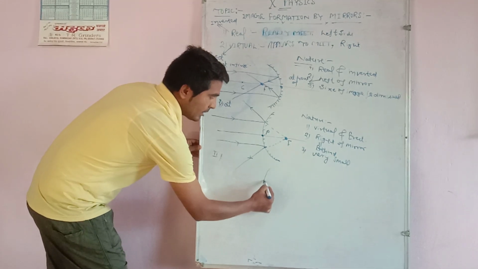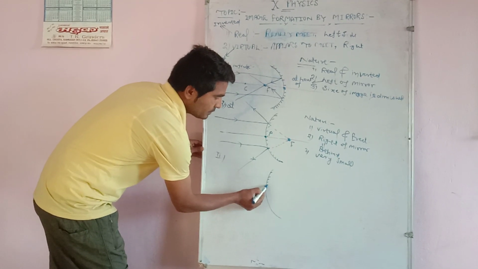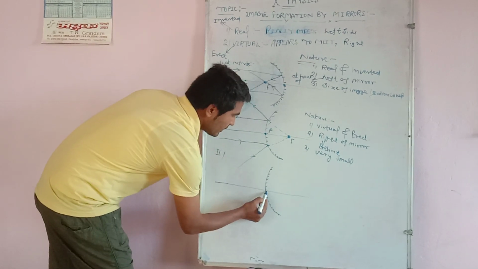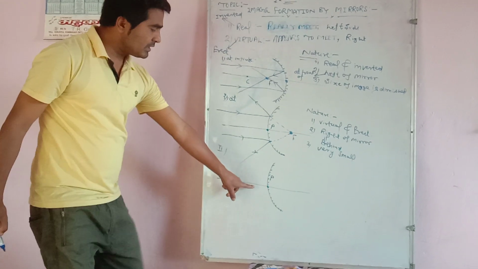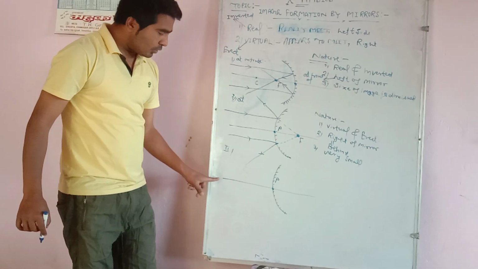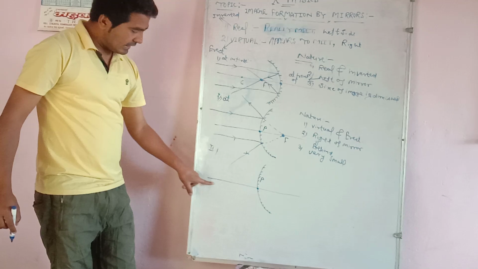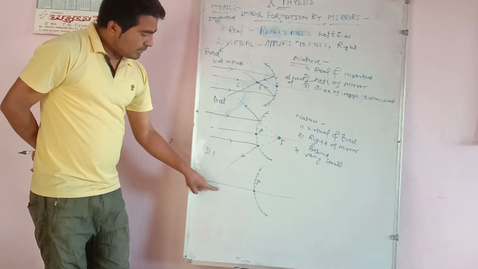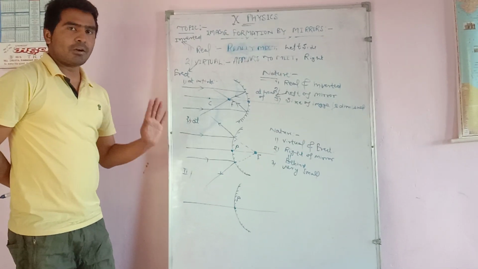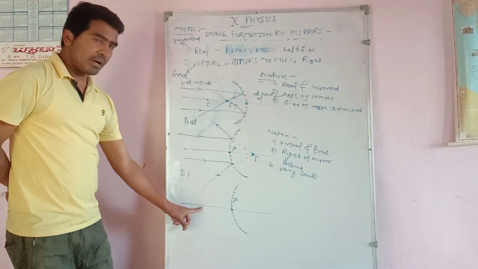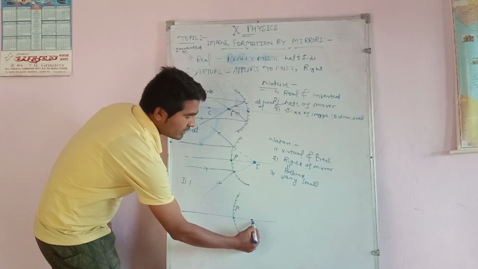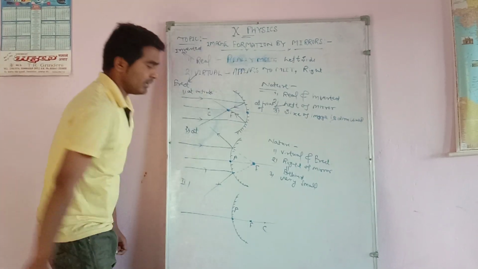Dear student, this is again a convex mirror. This is the principal axis and the pole. In case of a convex mirror, we can put our object at any place on the principal axis, because at the left side there are no points such as center of curvature, focus, or between them; the focus and center of curvature are at the right of the mirror.